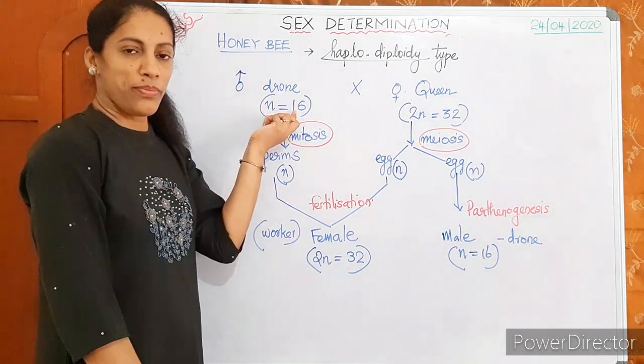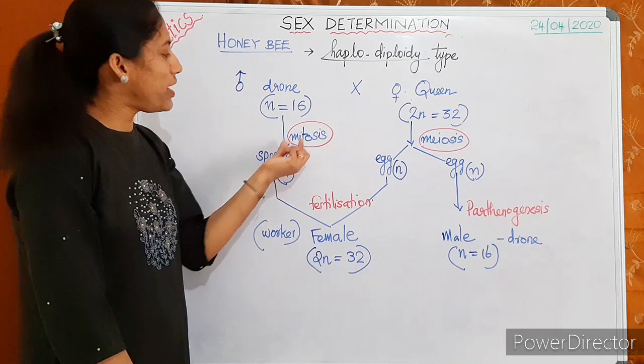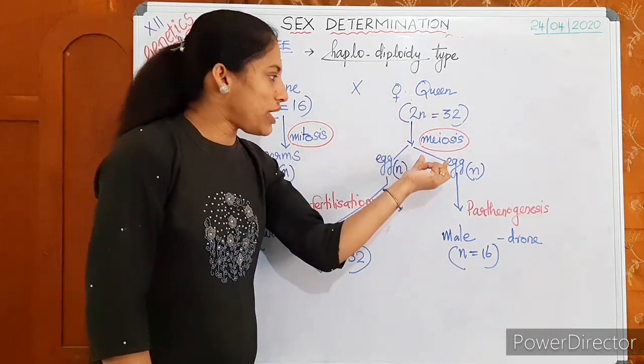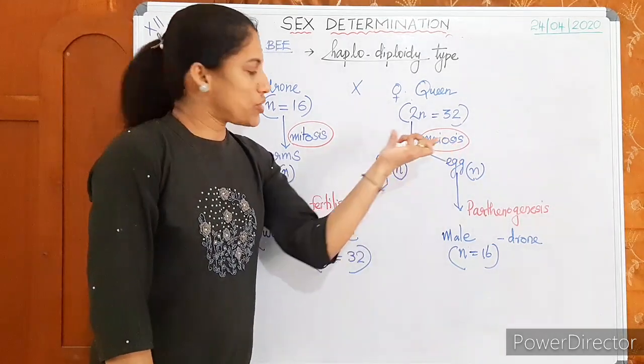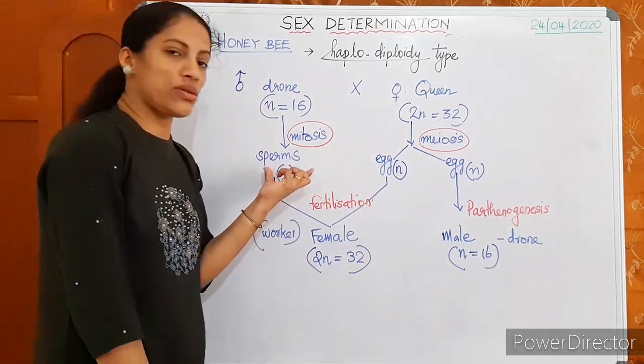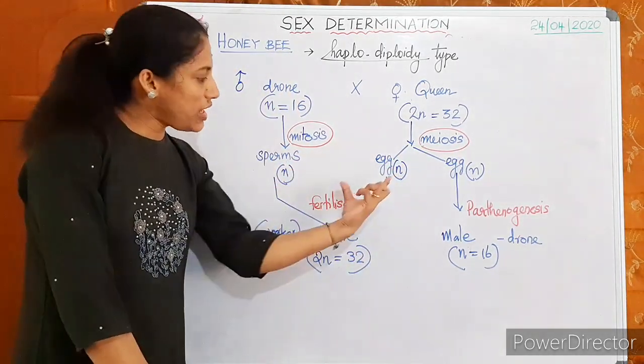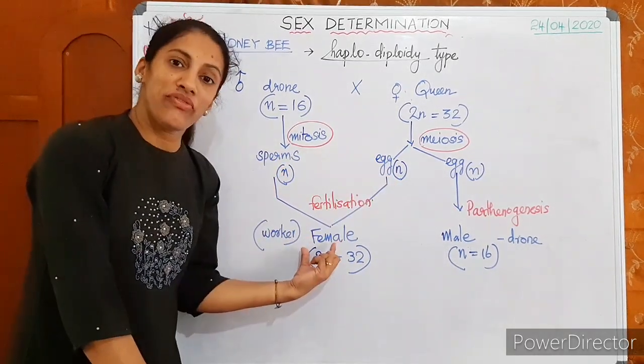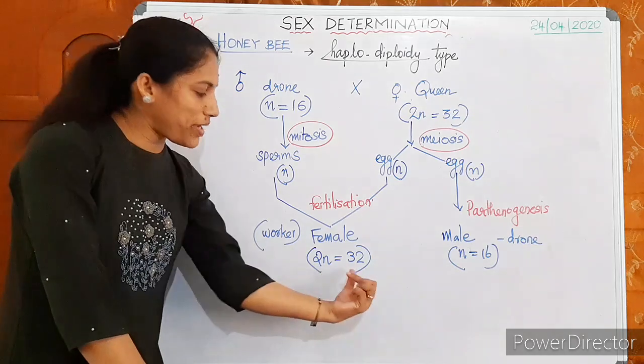Since they are haploid, they produce sperms by mitosis. This is a diploid individual, it produces eggs by meiosis. So eggs are haploid, sperms are also haploid. On fertilization, if the egg is fertilized, it results in female bees because again they gain the paired nature.